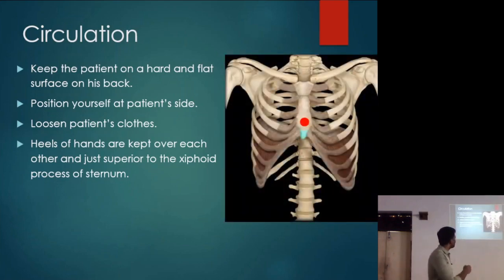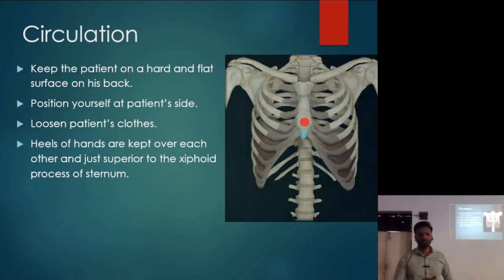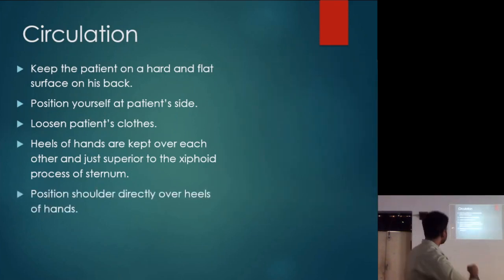The point where we apply the pressure for compressions is just above the xiphoid process. This blue color is the xiphoid cartilage. Just above that point, approximately 1.5 centimeters, we apply the pressure over that portion of the sternum. Basically, we are using the lever principle. It is attached there, and the further down we can apply pressure, the more compression we get. So this is the ideal site. And as I said, the shoulder, heels, and elbow should be in one straight line.